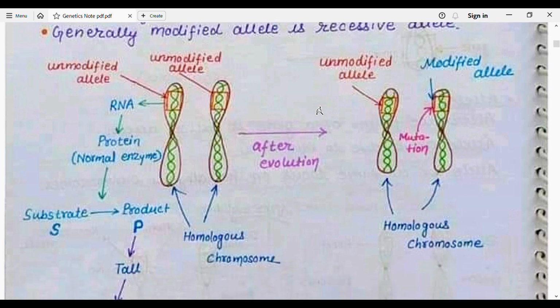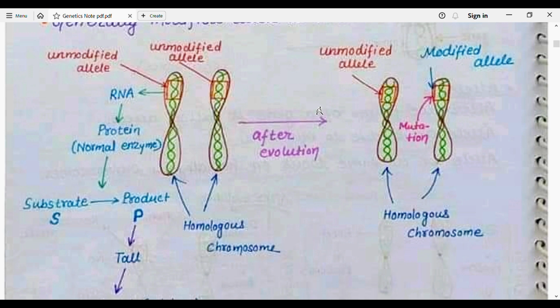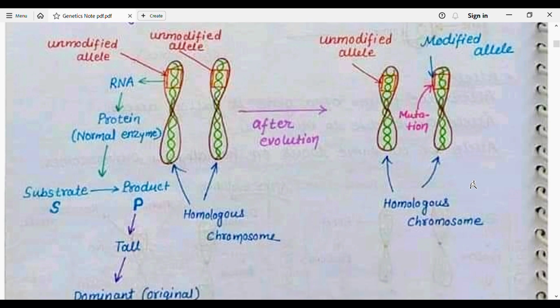So the unmodified allele will produce RNA and protein. So normal enzyme, substrate and products will produce the character tall, and these are known as homologous chromosomes. For example, when some changes take place after evolution, or we can say when a change in DNA takes place, the process is known as mutation. In mutation, it produces evolution. So the unmodified form of allele, with the passage of time, is converted into a modified allele.